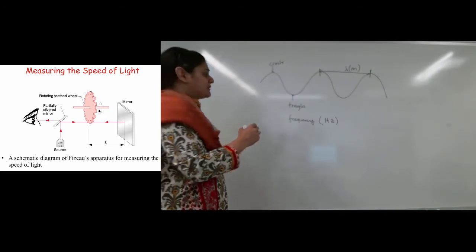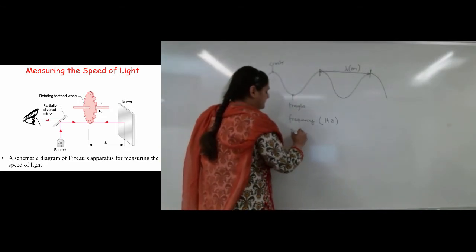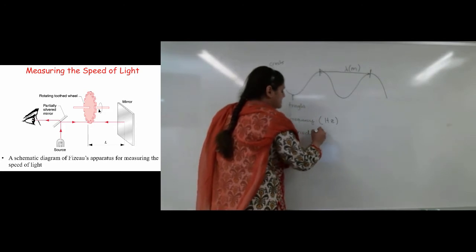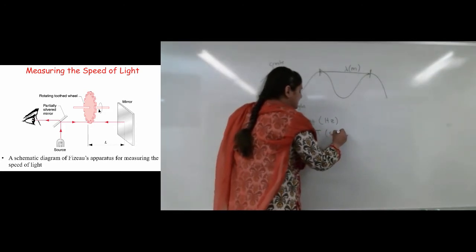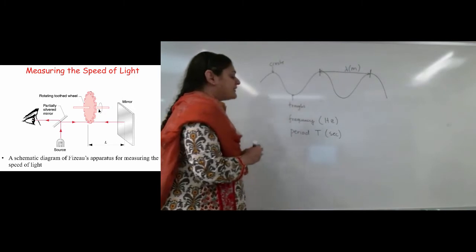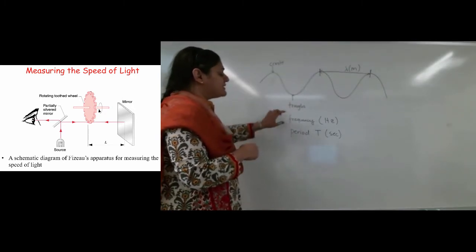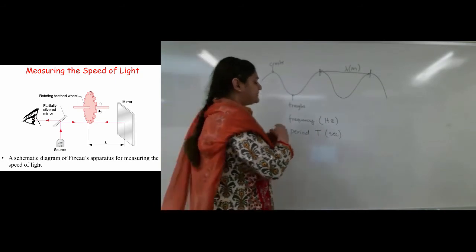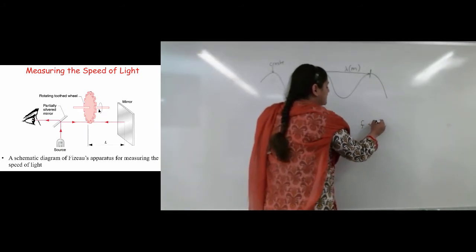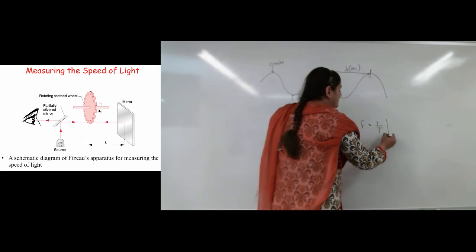Another important term is called the period, which is given in seconds. It is the time of one cycle, and the relationship between period and frequency is that frequency equals 1 over T.